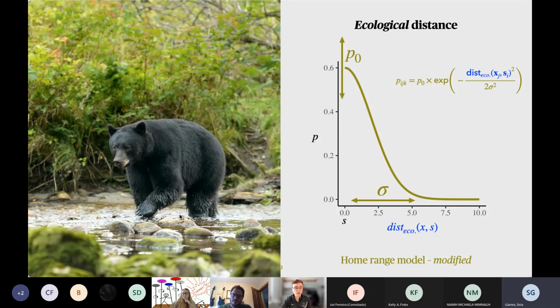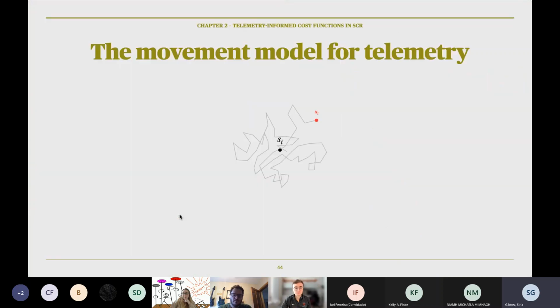But what about the telemetry data? For that, we use a movement model. So in our movement model, we want to understand where an individual is going to move after each consecutive step. We start with a track like this. The individual has an activity center S, and the individual is now at position U. So we want to know where it's going to go next. We have the home range model to describe probabilities of space use in the home range, and we can use that same model, but shrink it to the size of each step and center it on the individual's current location. The probability of where the animal moves next can be calculated by adding these two models together.